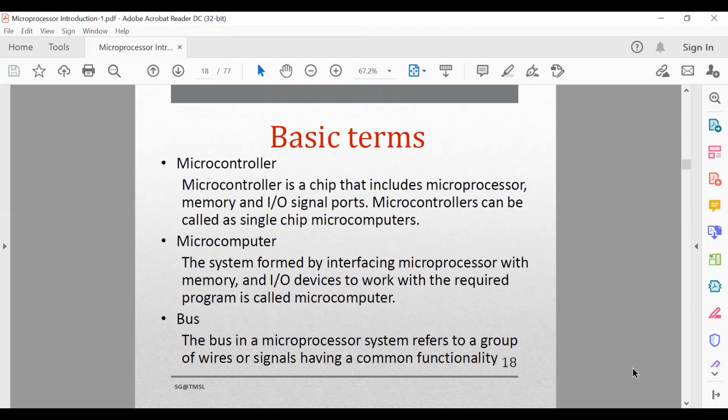So what is a microcontroller? I have already explained the microcomputer, but I have not discussed the microcontroller. So that will be discussed in the next session, after 1 minute.